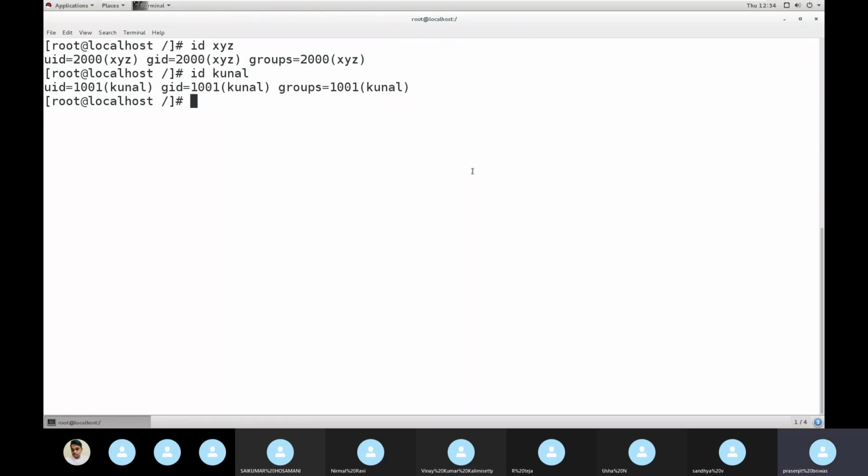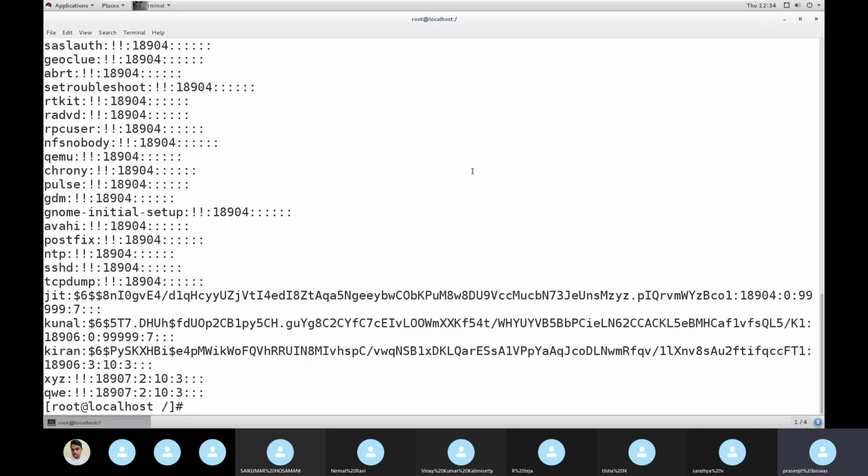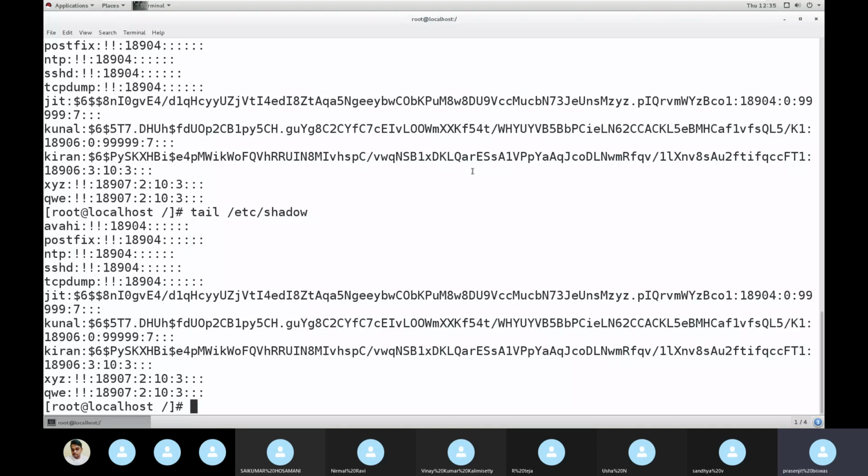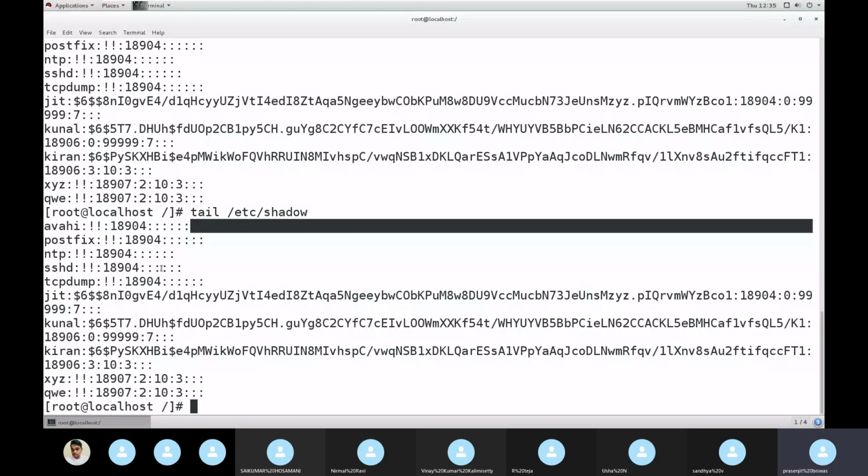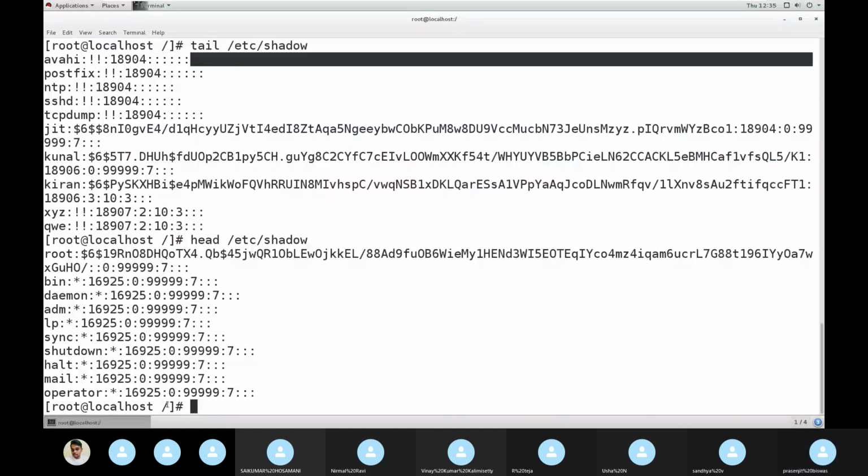Next, there are other commands. When I give cat, I see the entire list. I want to see only the bottom part, so I'll give tail, same command, just tail. Only the down part it will show. From here I have given the command. Here it is showing last 10. If I want to check the top, I'll give head. Only head.